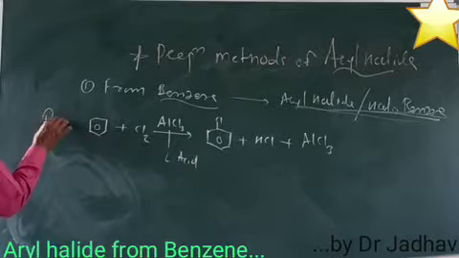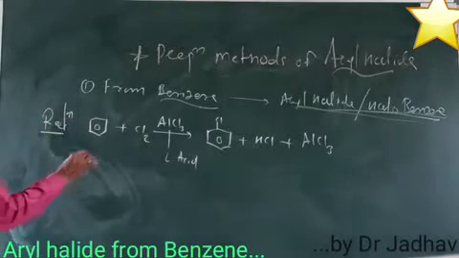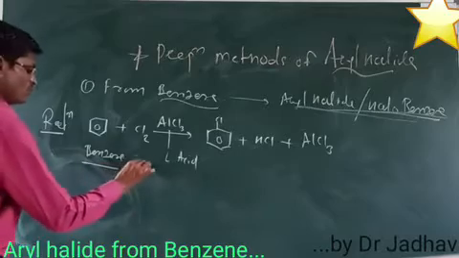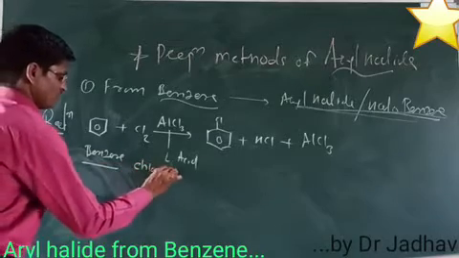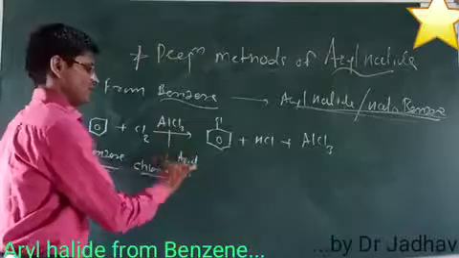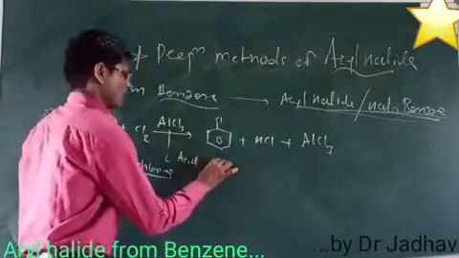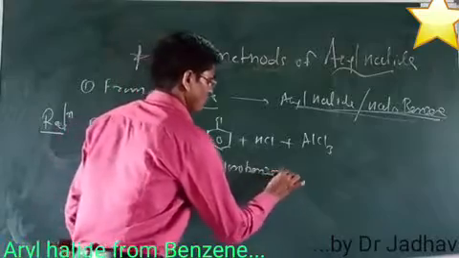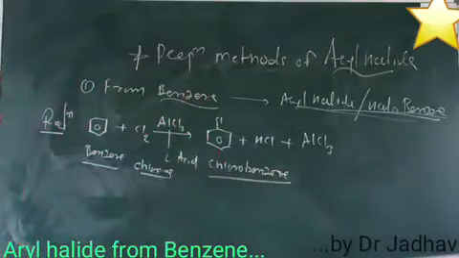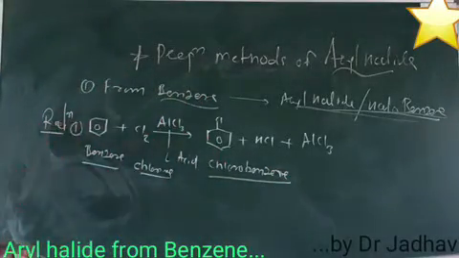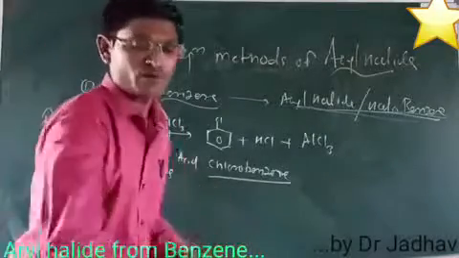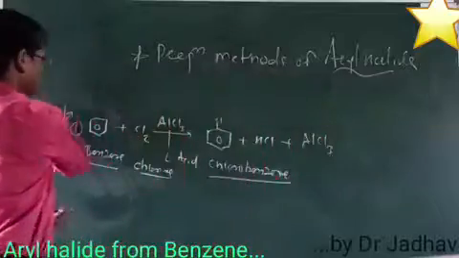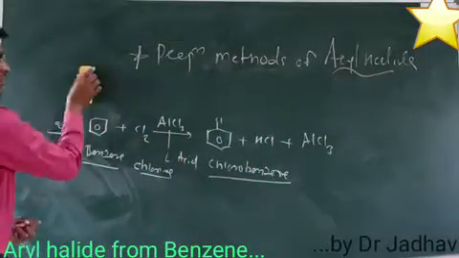So what is the reaction? The reaction is very simple. A benzene molecule is reacted with a chlorine molecule in the presence of a Lewis acid as a catalyst, forming chlorobenzene. So this is the reaction. So how is chlorobenzene formed? Here we discuss the mechanism part.